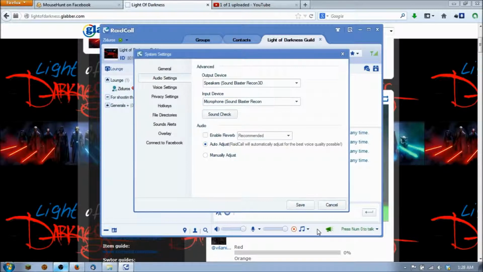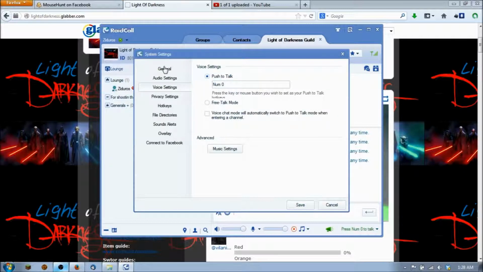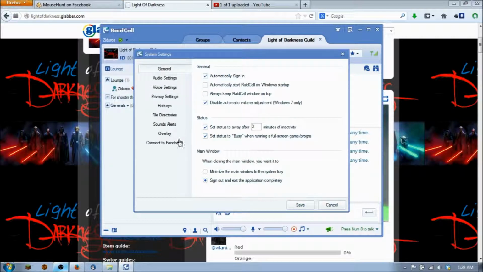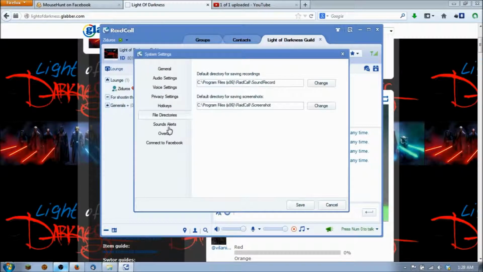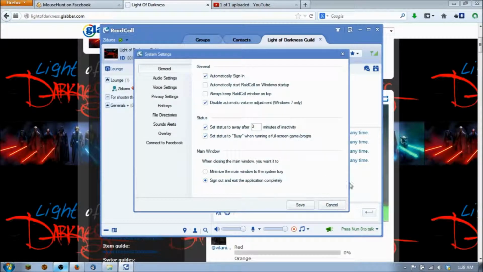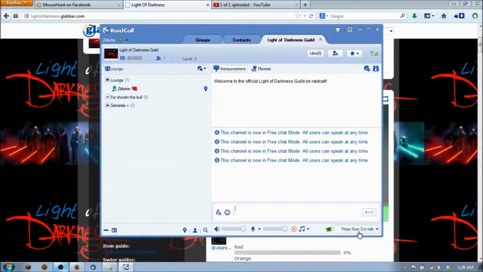You can do the sound test if you want to, but I don't bother doing that. That's really the only setting you really need to go into. There are other settings, and by all means, feel free to go through there. Nothing's going to hurt it or explode it, so you don't have to worry about any of that. But as you can see right now, if I press the insert button, it is now broadcasting, and you can bring down your sensitivity. So if you're talking way too loud and people are like, well, gosh, you're swallowing the microphone, dude, you can bring that down so you're not killing everybody. And of course, you also have your free talk mode. You click out there and booyah.